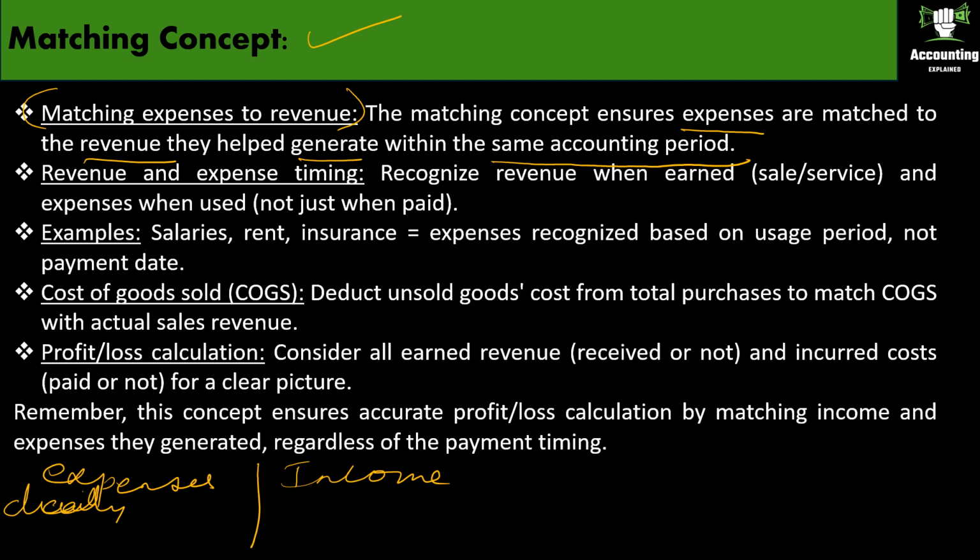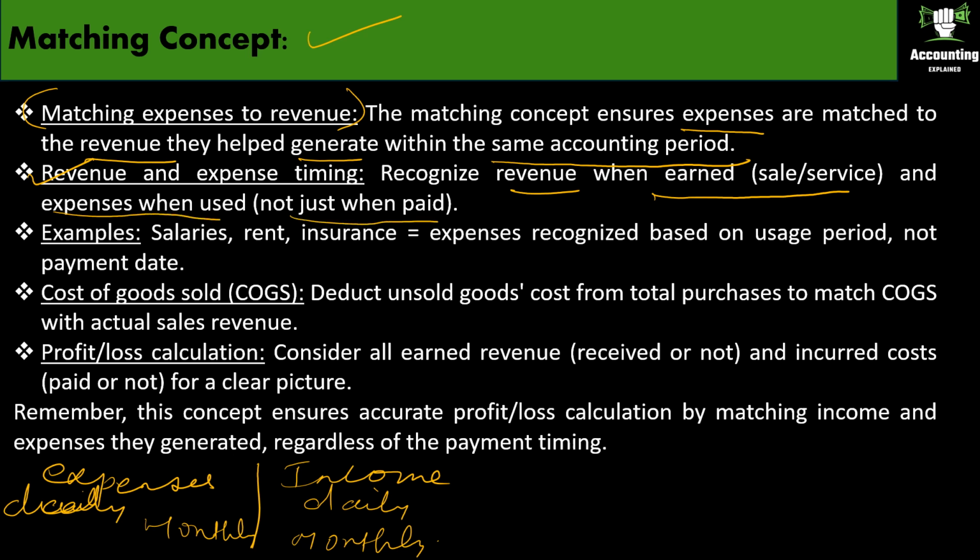If you are going to take it monthly, then it has to be done monthly, and you have to match the expense with the income. Okay, revenue and expense timing. Recognize revenue when earned, sale or services, and expenses when used, not just when paid. So, even if you have purchased something on credit, or if you have sold something on credit, that is considered as purchase and that is considered as sales, not when you pay.